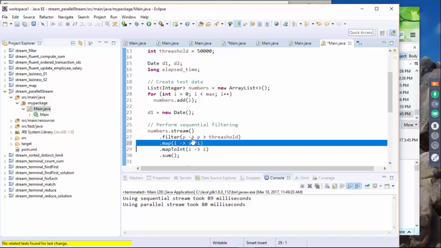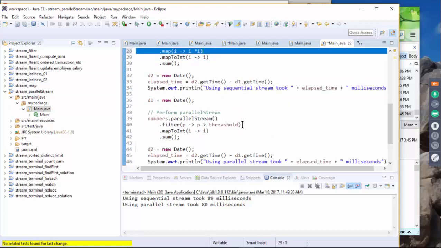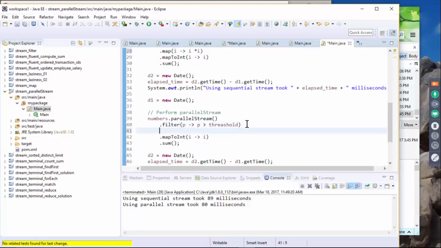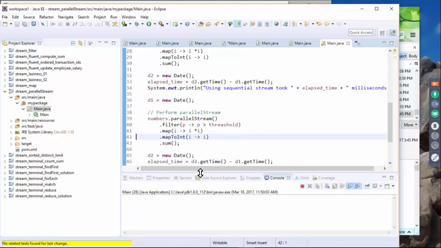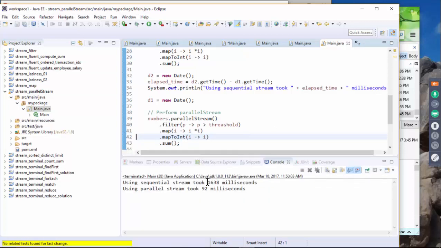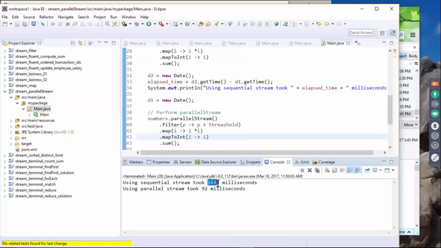So let's copy this, and also the filter. Okay, so let's run this and see whether we have a bit more difference. Okay, so this time sequential is taking 1638, and parallel is taking 92. I mean, it's a huge difference.